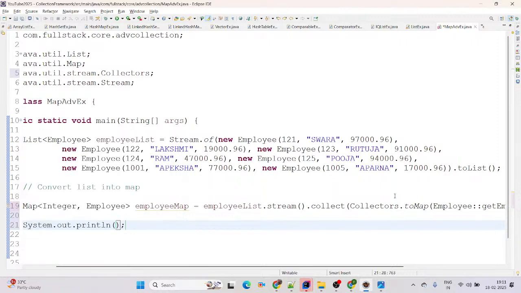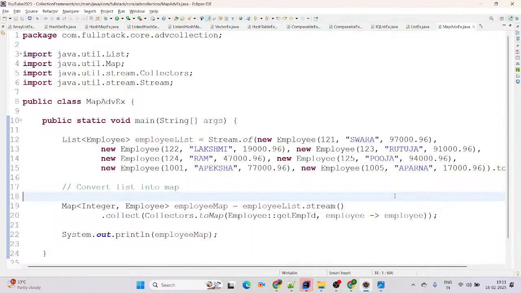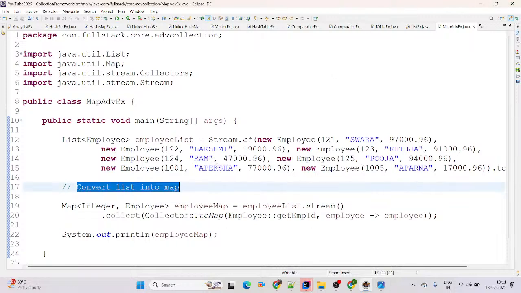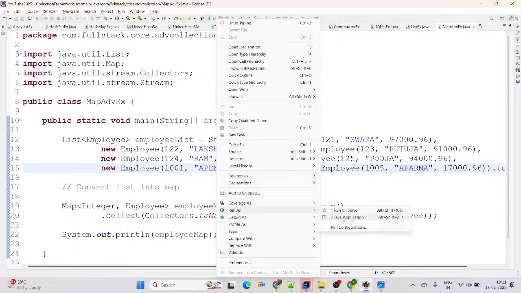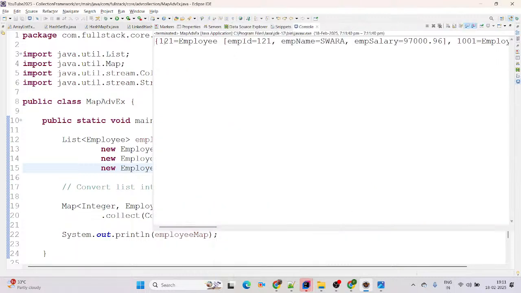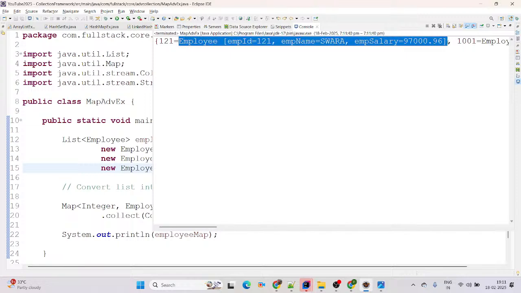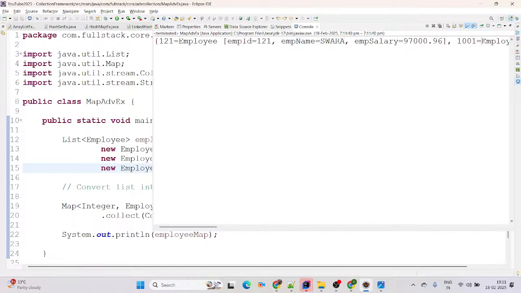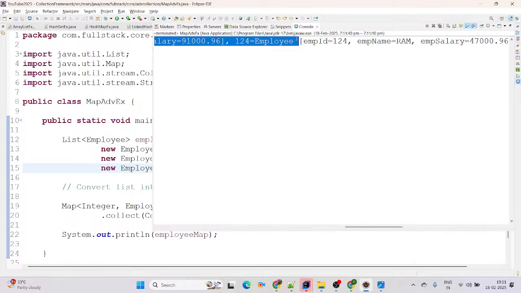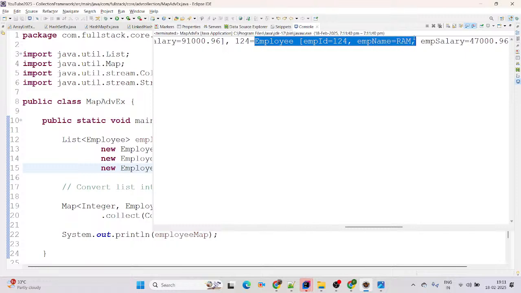If you try to print this employee map, you will be able to see this is a key value pair. See, on one screen, this is very advanced level, converting a list into a map. Now simply try run as Java application. See, this is the key and this is the value, it means the entire object. Again this is the key and this is the entire object as a value.